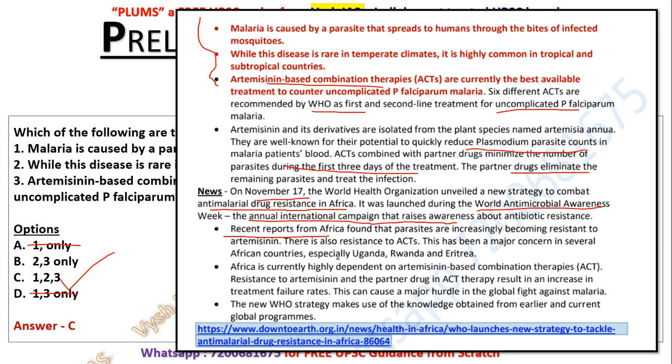Here some countries are also given: Uganda, Rwanda, Eritrea. So in the map, try to find out where these are, whether they are coastal countries or landlocked countries, that kind of thing. Go and check it. Then Africa is currently highly dependent on these ACT therapies. And the new WHO strategy makes use of the knowledge obtained from the earlier and current global programs.